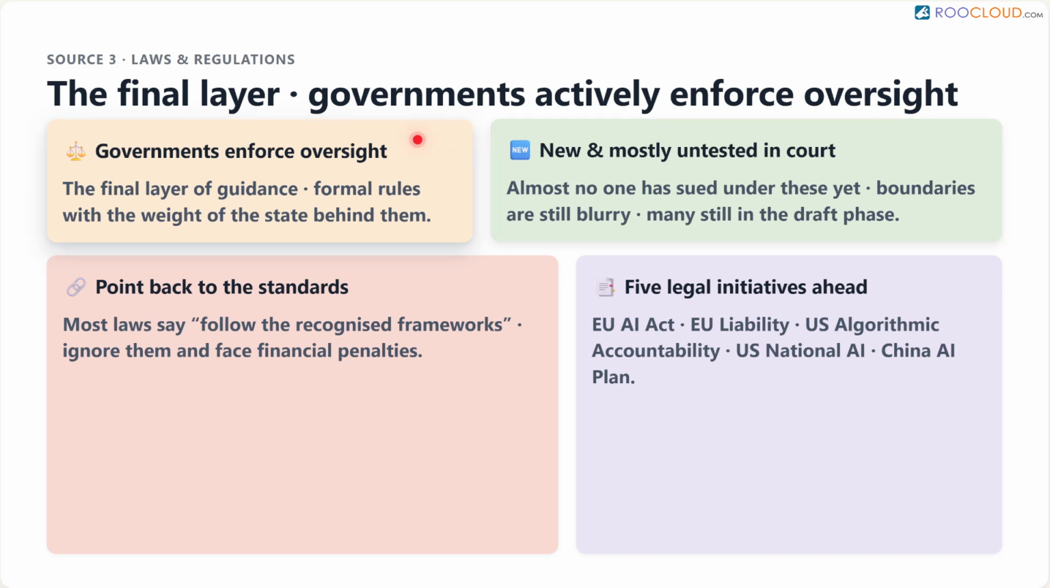Right now, most AI laws are so new that they are completely untested in litigation. Litigation just means the formal process of taking legal action or suing someone in a court of law. Because almost no one has sued over these yet, the exact boundaries of the law are still a bit blurry.